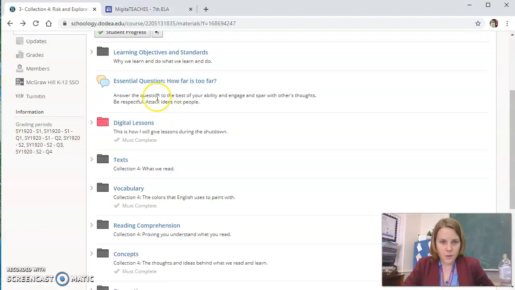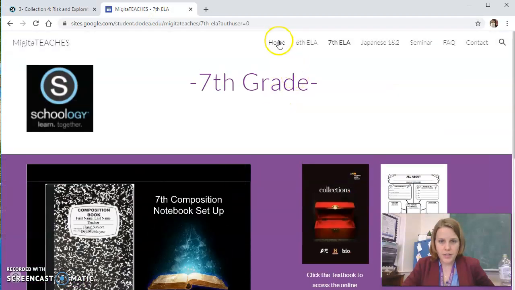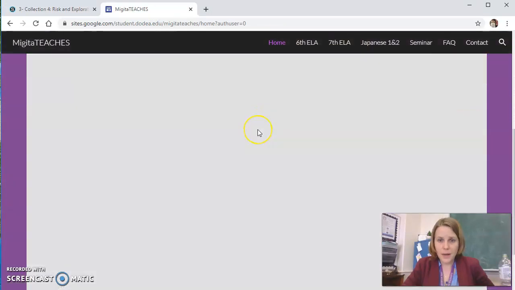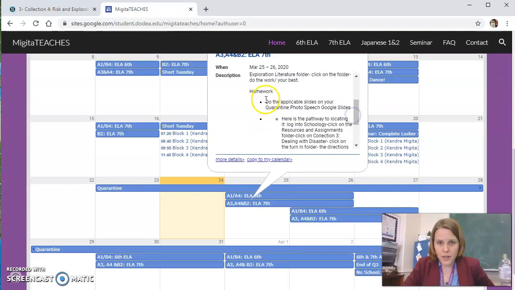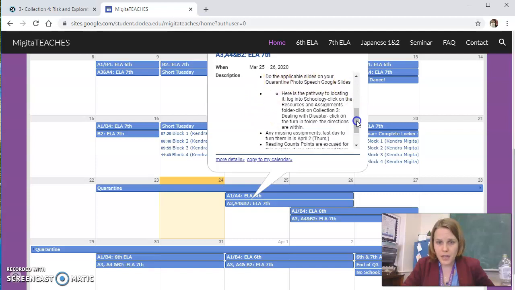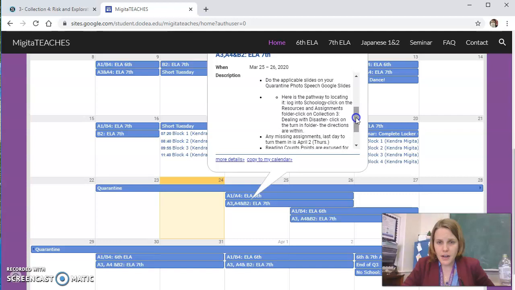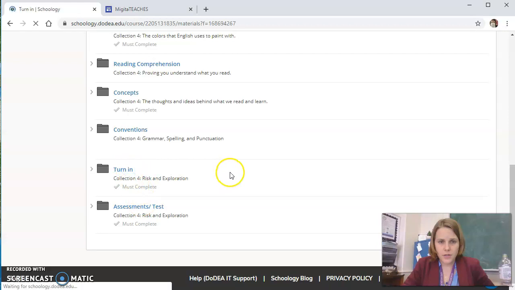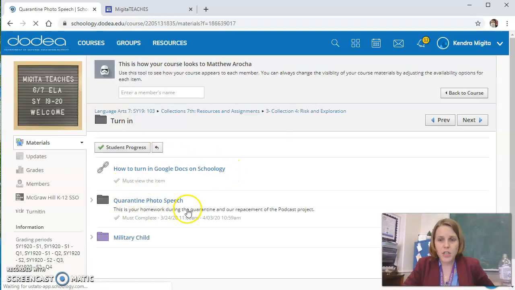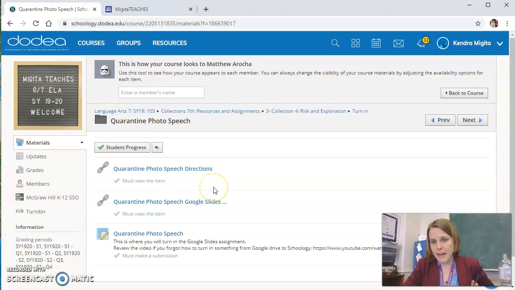Alright, so then Mr. Arocha, let's see, he did his classwork. He's going to go back to today and make sure that he did everything. Homework, the applicable slides on the quarantine photo for Google Slides, pathway to find it. That is turn in quarantine photo speech. Now we're doing this in lieu of the podcast. We just can't make it happen. So this is how we're going to cover the speaking and listening standards. We're going to do a quarantine photo speech. The directions are here.